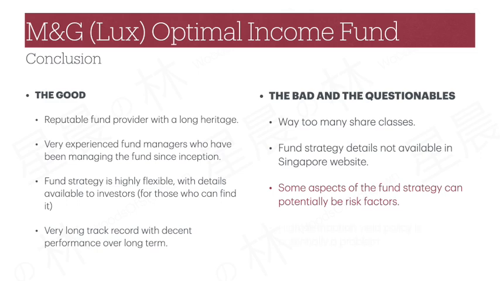Last but not least, the high distribution yield provided by the share classes of the fund is potentially a problem, because investors inevitably will be getting the capital growth impacted and end up potentially seeing their investment values go smaller over time.